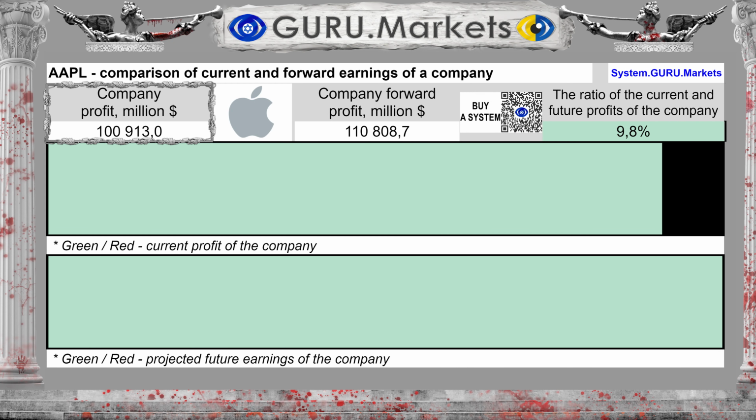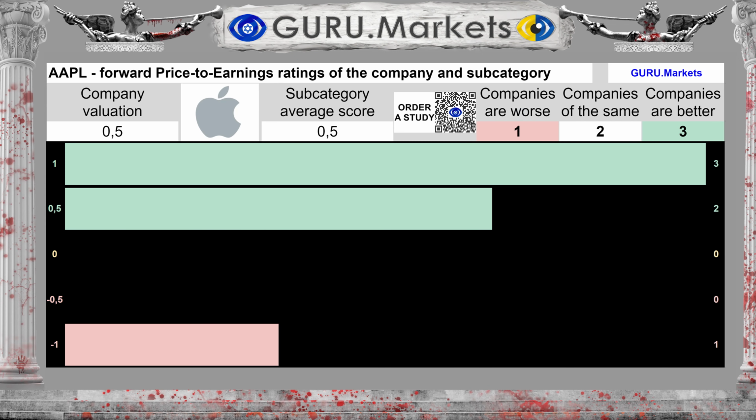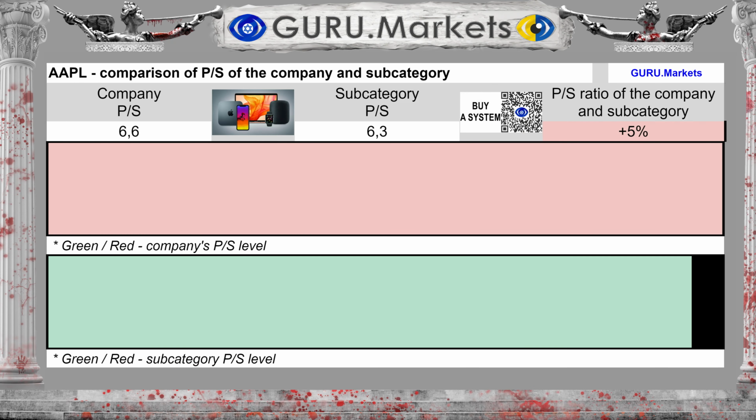Profits for the last 12 months amounted to $100,913 million. Forward earnings for the coming 12 months are expected to be $110,809 million, 9.8% more than now. Assessment of projected future profit indicators in comparison with companies in the subcategory: Good, 0.5 points.